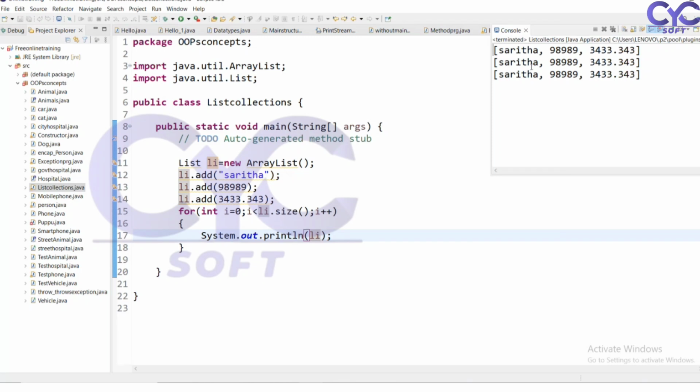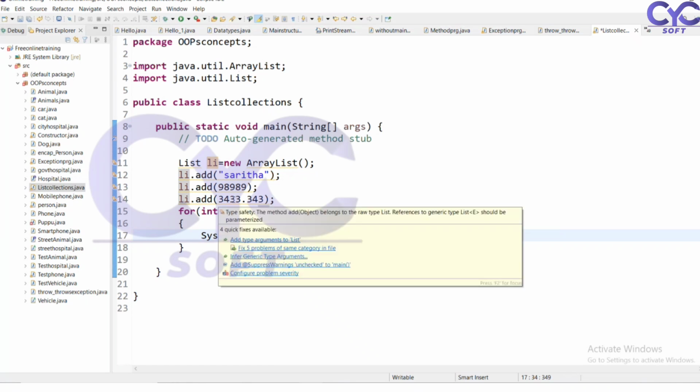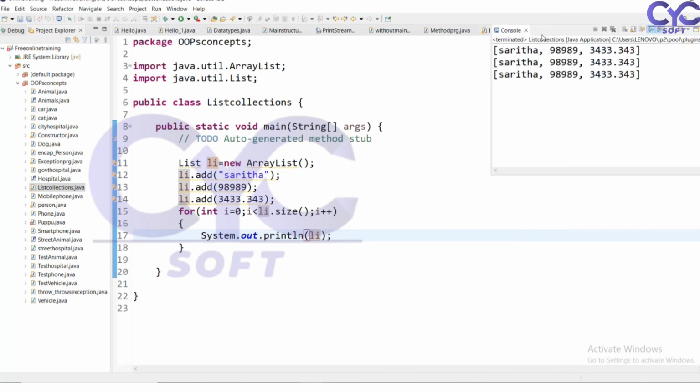I can use a while loop also. I can use the iterative loop also, where I have not used i. It is going to repeat, and whatever values I have, it is going to print those values here. The integer type it has printed, the float type values it has printed, it has printed all types of values which I need to print.